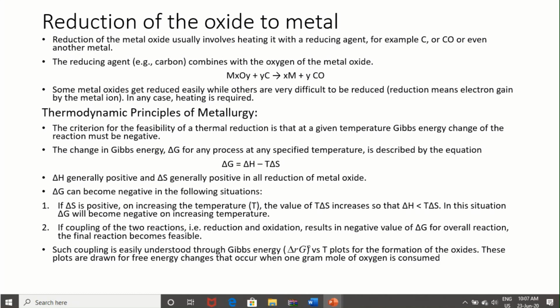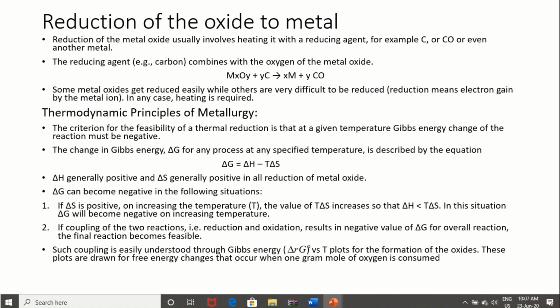Thermodynamic principles of metallurgy are very important because most metallurgical processes are based on them. Delta G equals delta H minus T delta S. This equation always defines the spontaneity of a reaction. If delta G is negative, the reaction will be spontaneous. If it is positive, the reaction will be non-spontaneous. The more negative delta G is, the more stability and spontaneity of the reaction.